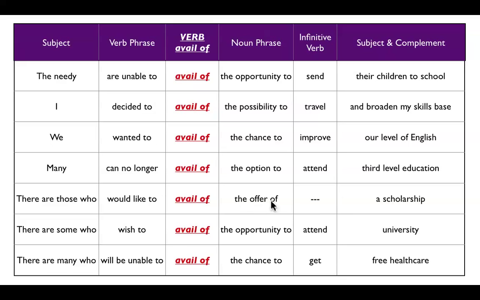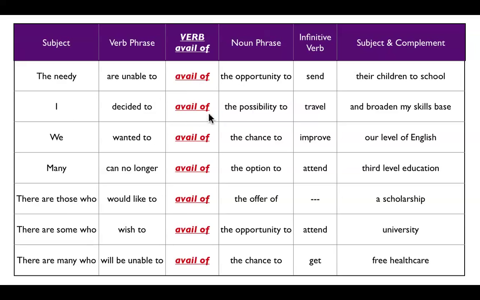This one is usually followed just by a noun, so there won't be an infinitive verb after the offer of. And again, we've repeated the opportunity to and the chance to here. These phrases, the opportunity to, the possibility to, the chance to, and the option to, will be followed by an infinitive verb: send, travel, improve, etc. And then we can have a subject and a complement over here. So, the needy are unable to avail of the opportunity to send their children to school. So it means they can't take this chance, they can't take this opportunity, they can't get it.